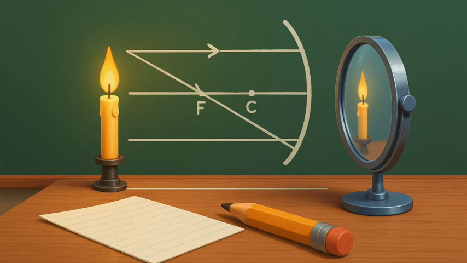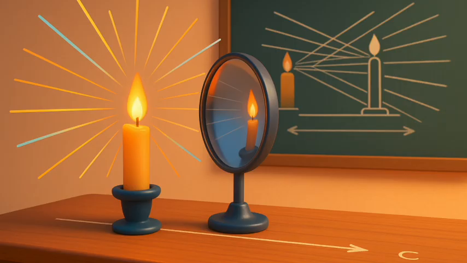9.2.2 Representation of images formed by spherical mirrors using ray diagrams. We can also study the formation of images by spherical mirrors by drawing ray diagrams. Consider an extended object of finite size placed in front of a spherical mirror. Each small portion of the extended object acts like a point source. An infinite number of rays originate from each of these points.